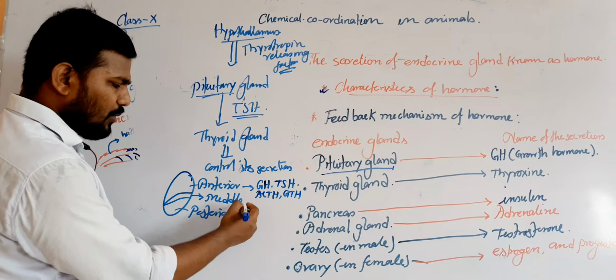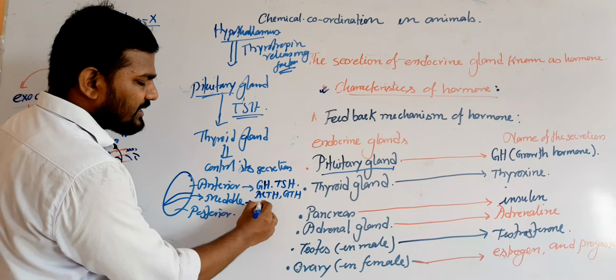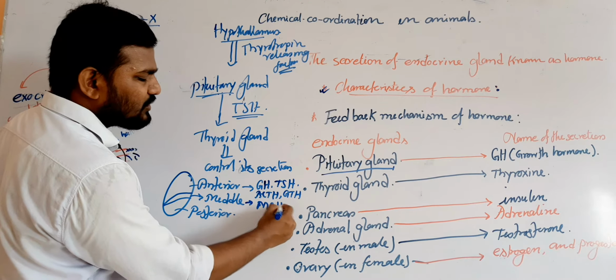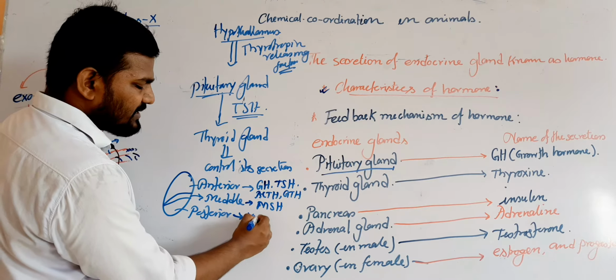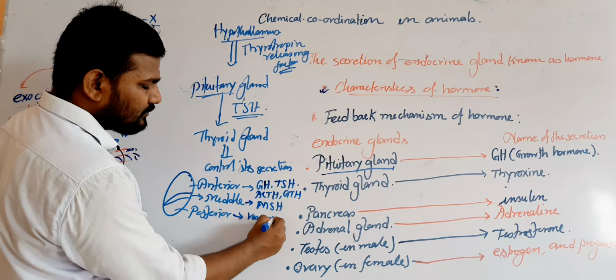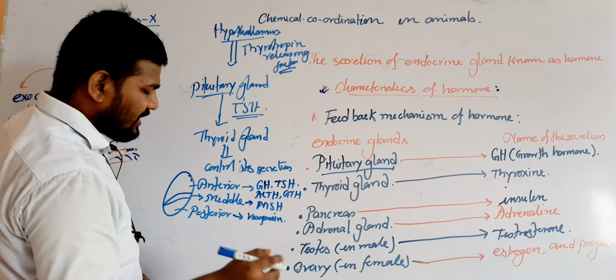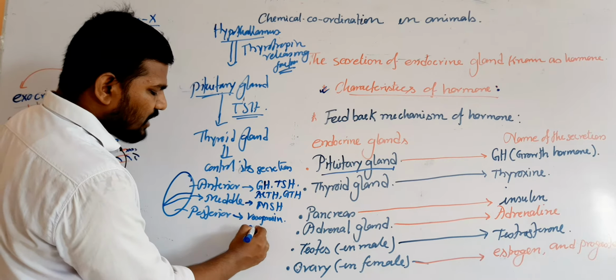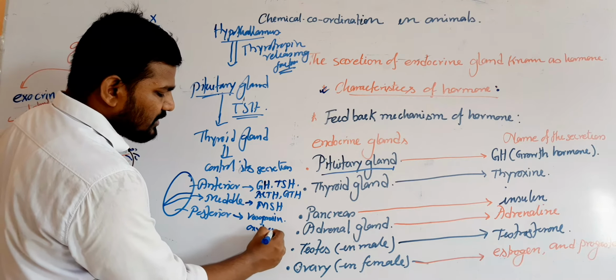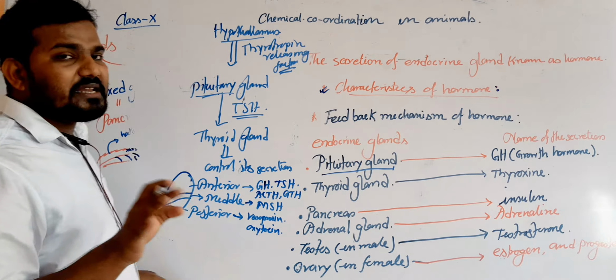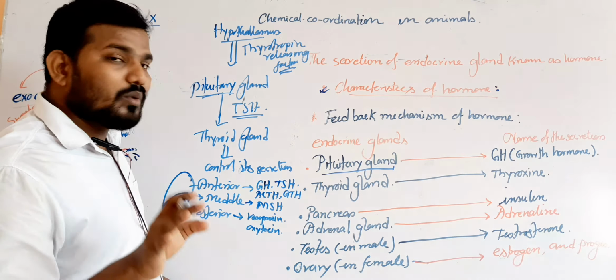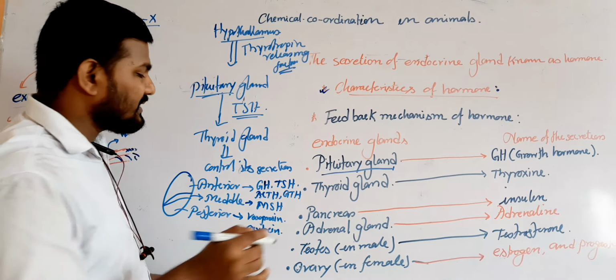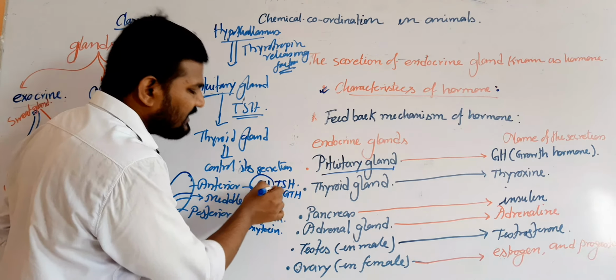From the middle portion, it secretes MSH, melanocyte stimulating hormone, and from the posterior part, vasopressin or antidiuretic hormone, and oxytocin. These are all the hormones secreted by the pituitary gland. But according to our syllabus, we are going to discuss the growth hormone in detail.